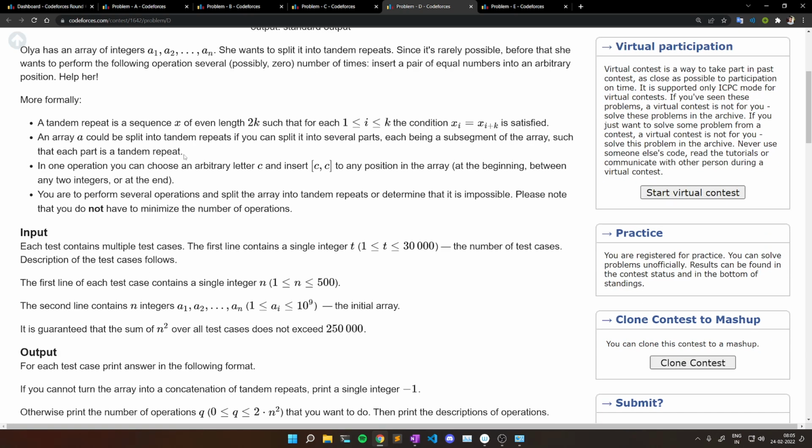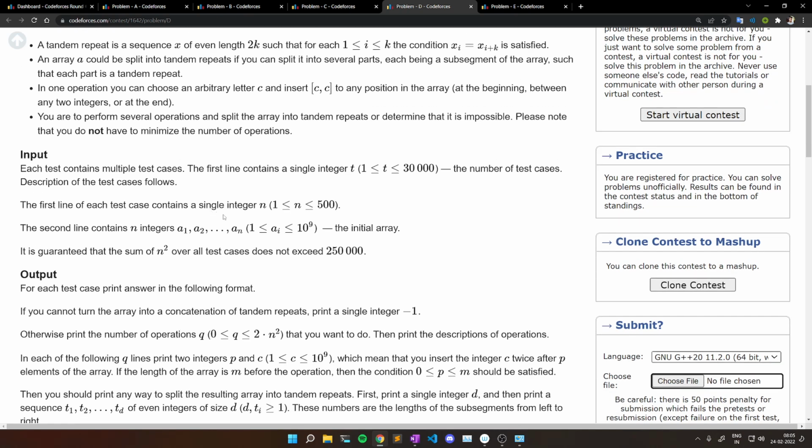An array A could be split into tandem repeats if you can split it into several parts, each being a subsegment of the array, such that each part is a tandem repeat. In one operation, you can choose an arbitrary integer C and insert CC at any position in the array, at the beginning, between any two integers, or at the end. You are to perform several operations and split the array into tandem repeats or determine that it is impossible. Please note that you do not have to minimize the number of operations.